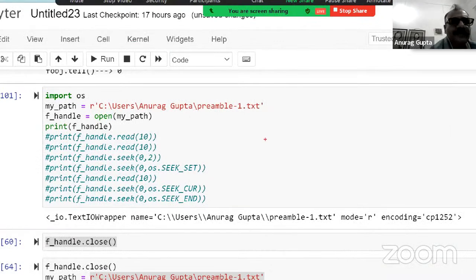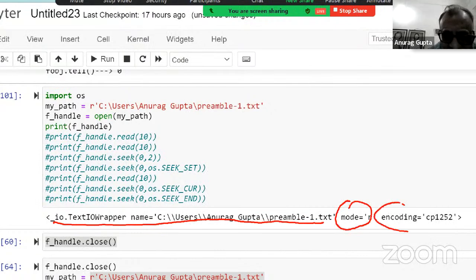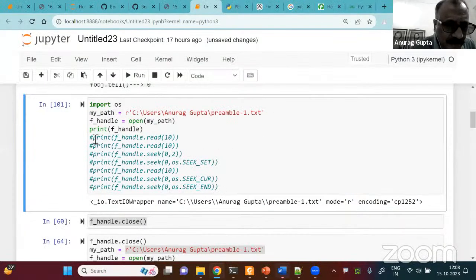I get io.TextIOWrapper, name is equal to this, mode is equal to r, encoding is equal to cp1252. This is the encoding for a Windows machine. If you are on a Linux or iOS machine, you might get a different encoding, not of much concern, but the f handle is being printed. Okay, so let me comment this out again.